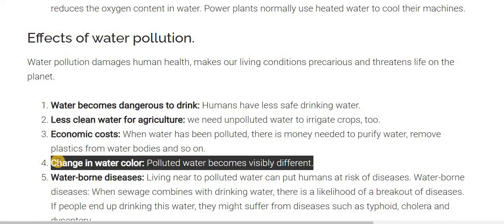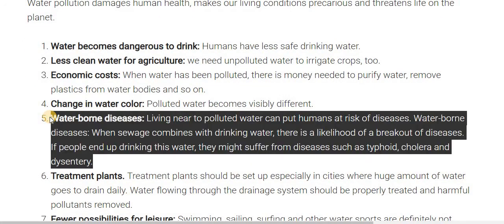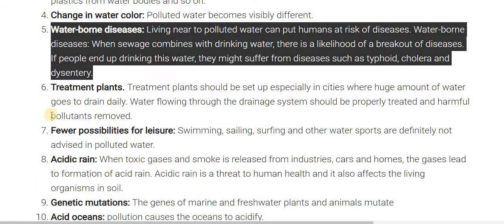The fourth is the change in water color. As we know, polluted water becomes visibly different. The fifth one is waterborne disease. Living near polluted water can put humans at risk of disease. When sewage combines with drinking water, there is a likelihood of a disease outbreak. If people end up drinking this kind of water, they might suffer from water-related diseases such as typhoid, cholera, and dysentery. So these are the diseases caused by water.